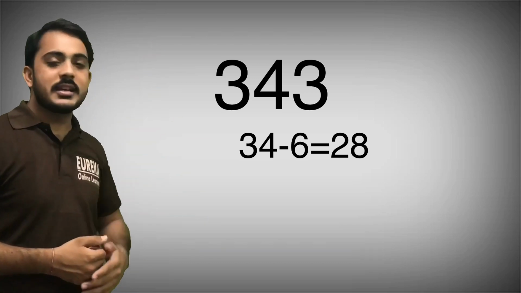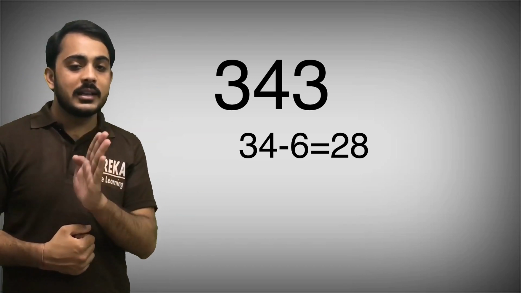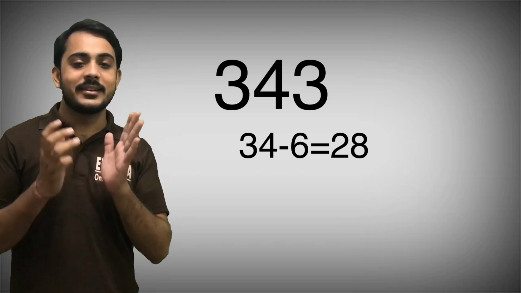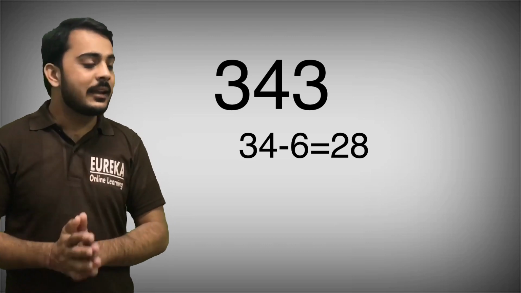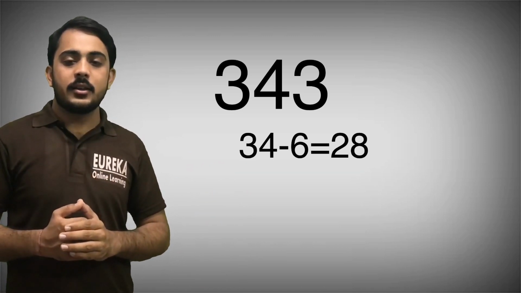That is the complete process to check the divisibility of 7. So how will we check? We double the unit place digit and subtract it from the remaining number. If we get a result that is divisible by 7, then the total number is divisible by 7. That is the rule of divisibility of 7.